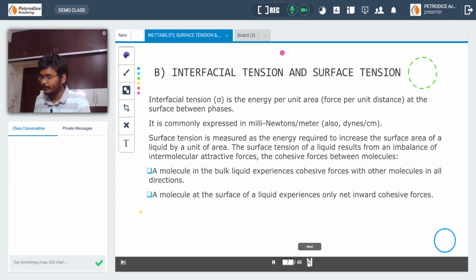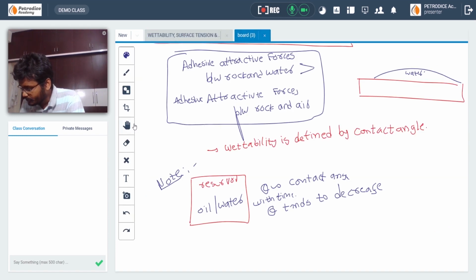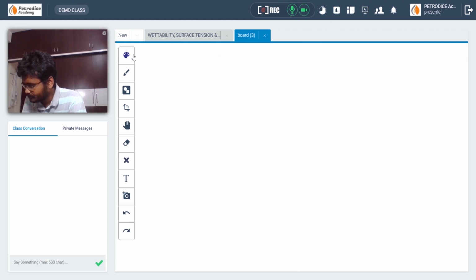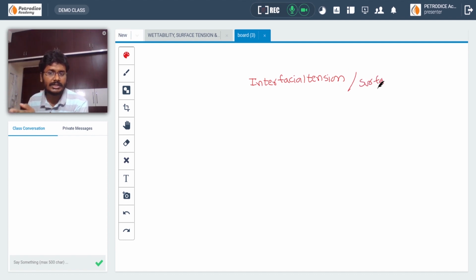Okay, actually interfacial tension or surface tension basically has two formulas. Both interfacial tension and surface tension are almost the same. Surface tension is defined for air, the non-wetting fluid such as air.